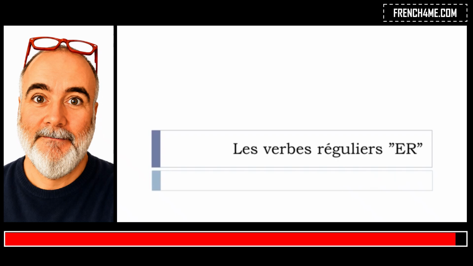So let's see what we'll discover in this lesson, and we'll work on the way to conjugate les verbes réguliers, so the regular verbs of the first group, okay, and they end with er, so let's start now.